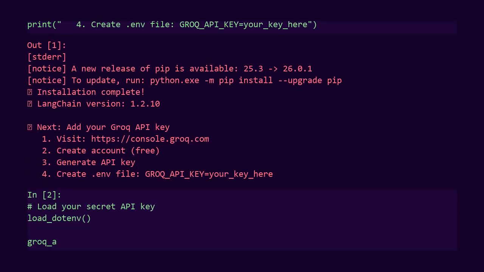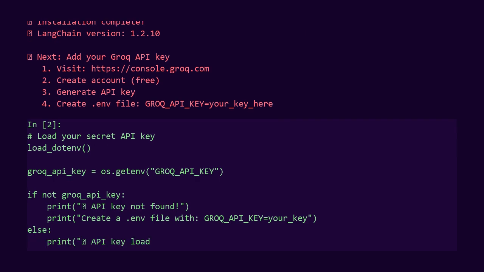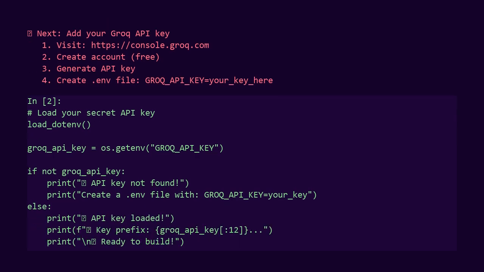The load_dotenv function reads a secret file and makes the key available to Python. Then, we grab it with os.getenv. I'm showing just the first few characters to confirm it loaded. Never print the full key, even in your own terminal. If you see your key prefix, you're ready to talk to AI.